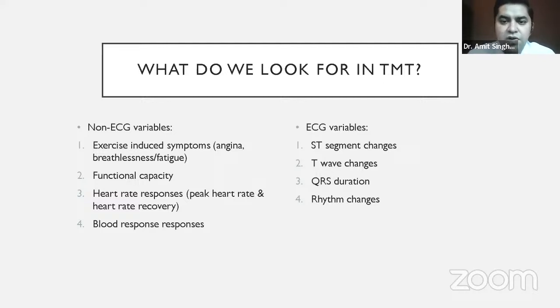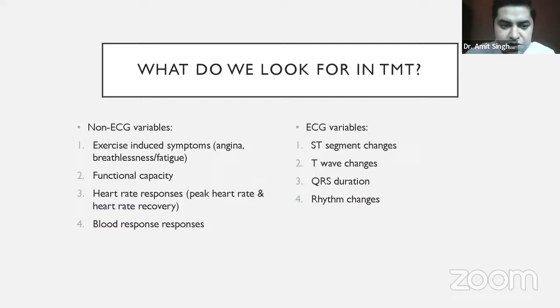So what do we look for in a treadmill test? Most physicians have this misconception that a treadmill test is only about ECG, which is not true. It is also about ECG and it is also about other variables apart from the ECG. And in fact, I would like to reiterate that non-ECG variables have more value than the ECG variables. So what are these non-ECG parameters which we have to look for in patients who are undergoing a treadmill test?